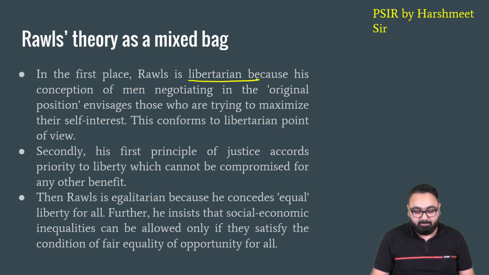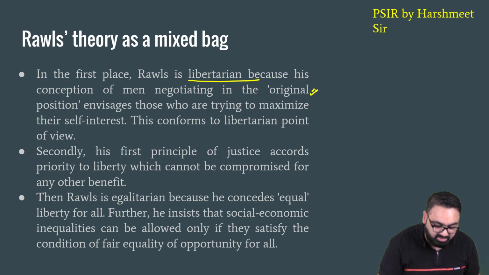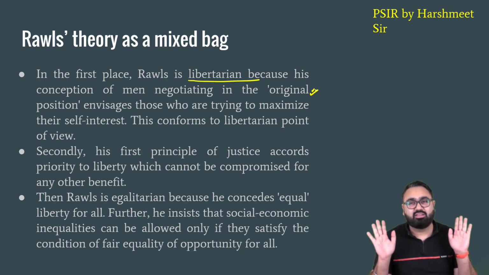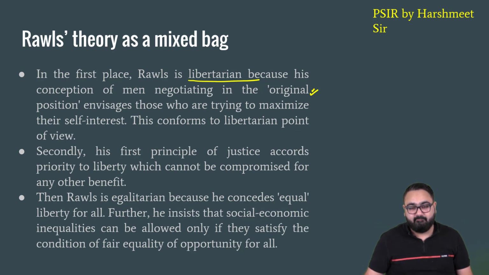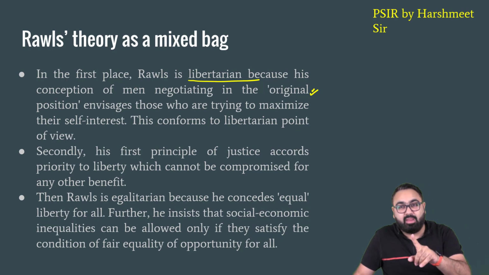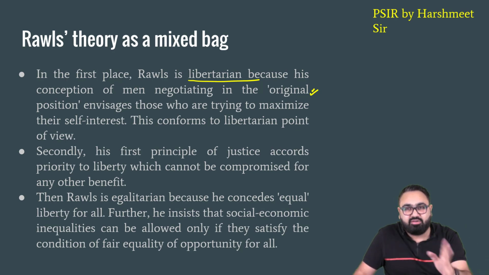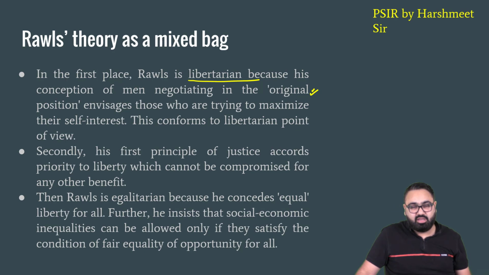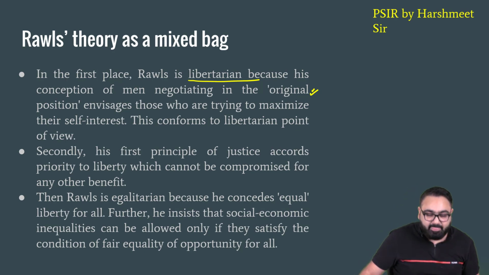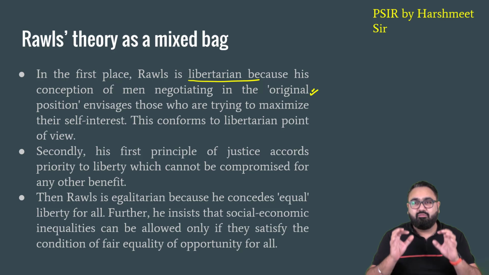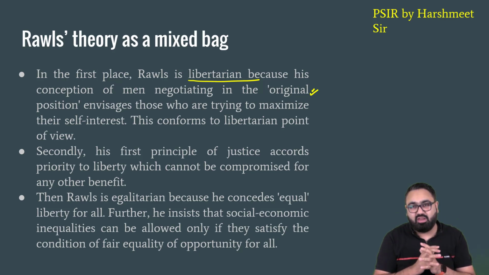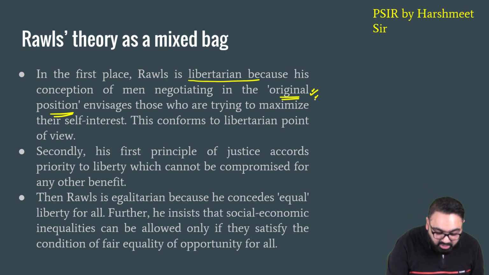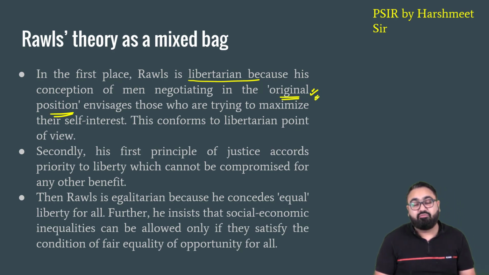First, his theory is in line with liberalism because he allows the lawmakers to be free to make their own laws by bringing them to the original position. He is not forcing them to make a law in a certain manner. He is not saying that the law should be made for the advantage of a certain section of the society. He did not say that. He just said that while making a law, you should be free from any misconception, you should be free from any idea about the society. He is just saying that you should go back to the original position so that you are free, you are liberal to make your own law. So he is subscribing to the liberal point of view.